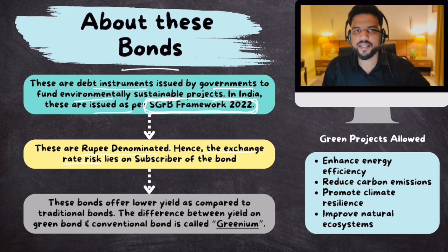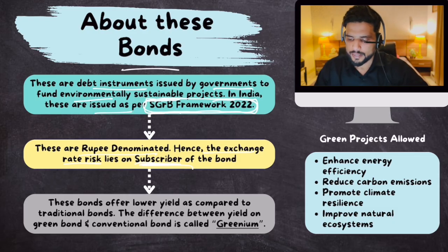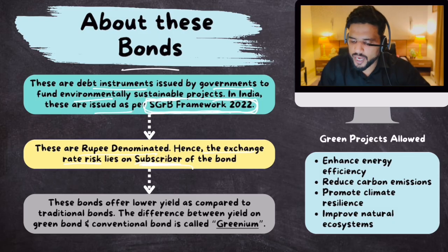So exchange rate risk lies on the buyer of this bond, which is also known as the subscriber of this bond, not the Indian government. Okay, make sense? Clear? Now, under the SGRB framework, it is clearly mentioned that the proceeds of this bond can only be used to finance green projects, right?